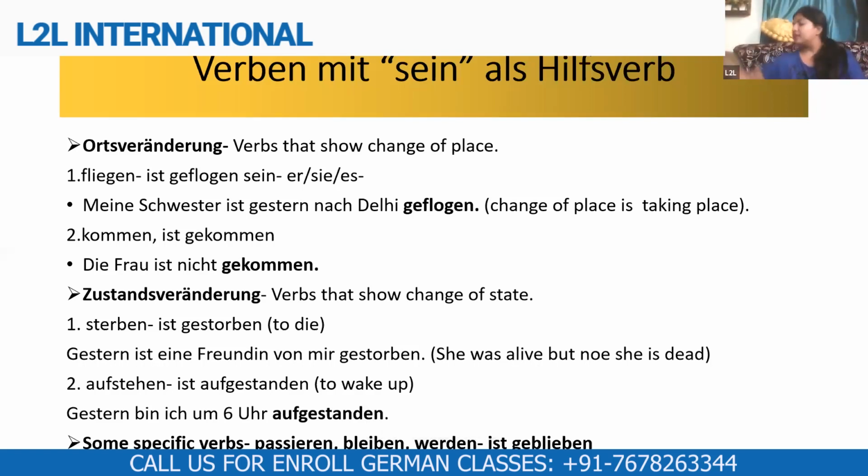Okay, now, as I told you, when we make sentences with perfect participles, we need to have in the second place one helping verb. The helping verb can be either haben or sein. In most of the cases, we have haben, but there are some reasons for which, for some verbs, we have the verb as sein. So we'll be reading the three reasons here, two reasons actually, that make it sein, you know.